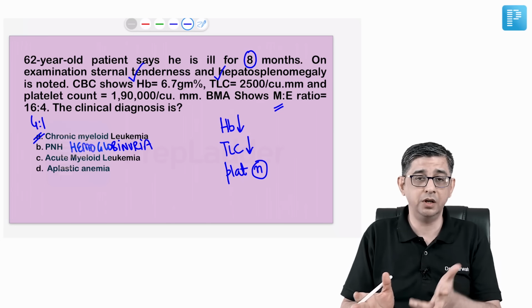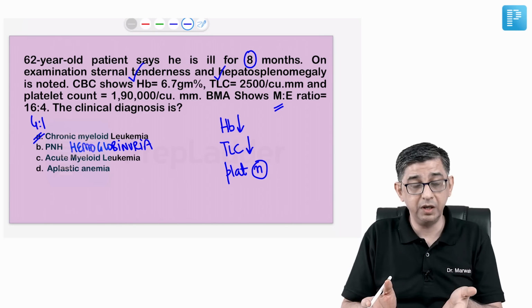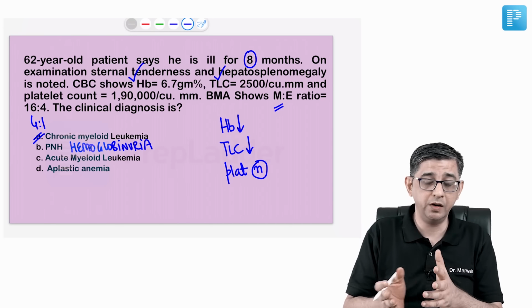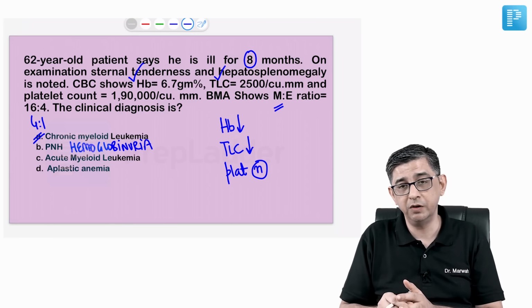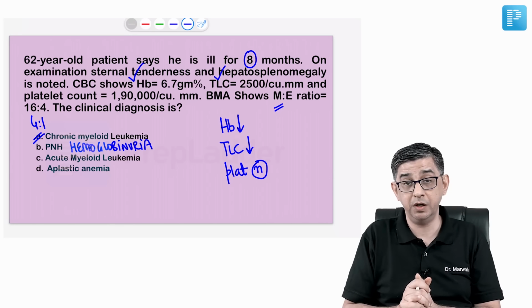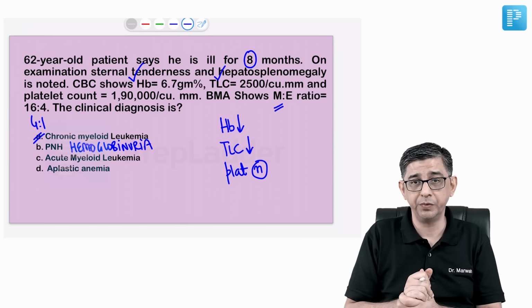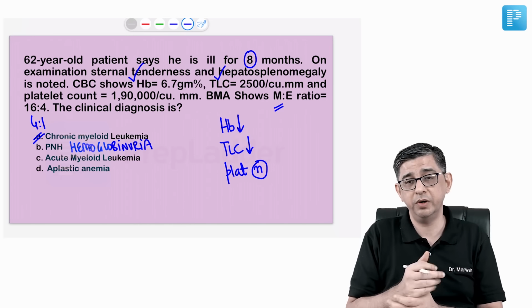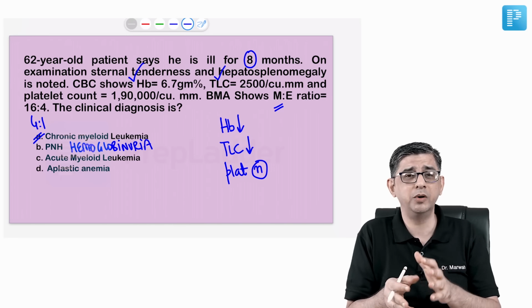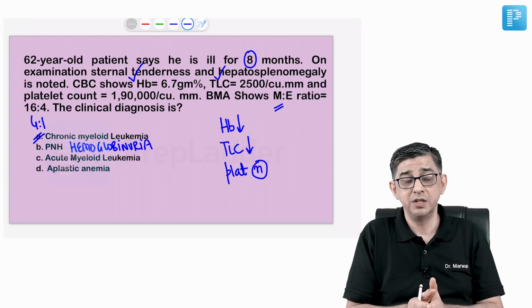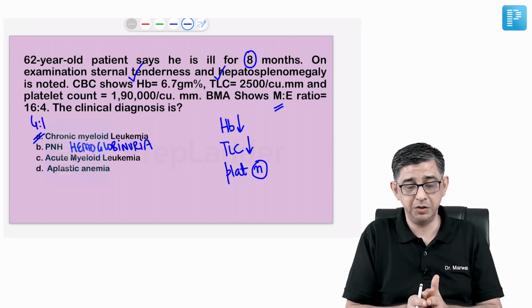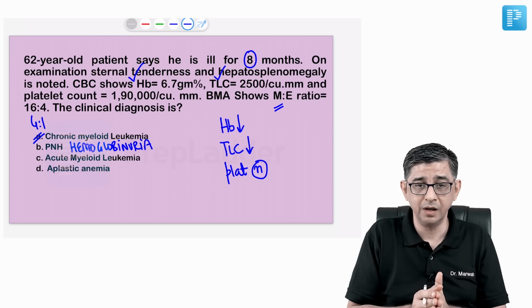So if there's no change in the color of urine, and moreover in PNH, you should also be having findings like a lower neutrophil alkaline phosphatase score, recurrent infections developing in a patient, and PNH has Budd-Chiari syndrome. So there would be a hepatic vein thrombosis. So unless you read about hepatic vein thrombosis, a lower NAP score, CD55, CD59 information, PNH is a very unlikely answer.